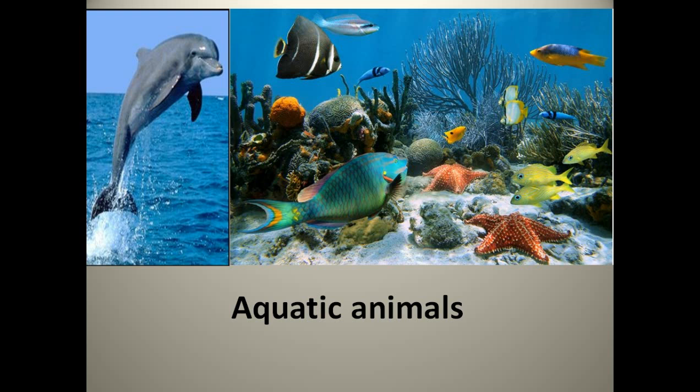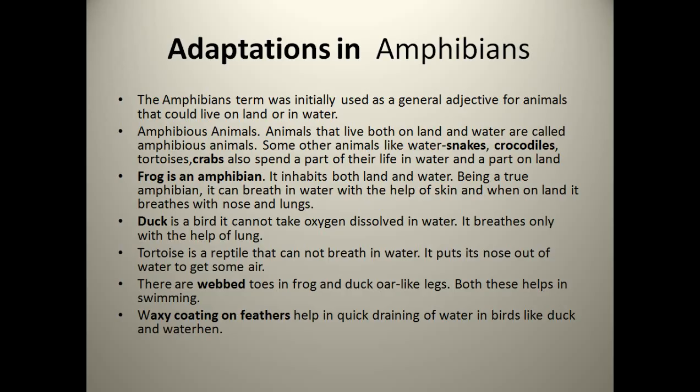So what are the adaptations we studied about fish? Scales on their body, and fins, which are proper wings known as fins. They have a scaly structure on their body, they have gills to respire under the water, and they have a bladder that helps them in floating in water. Okay, so now we are done with the aquatic animal adaptation.